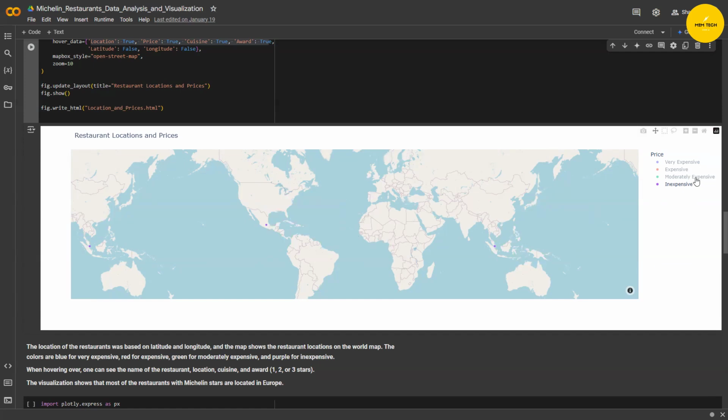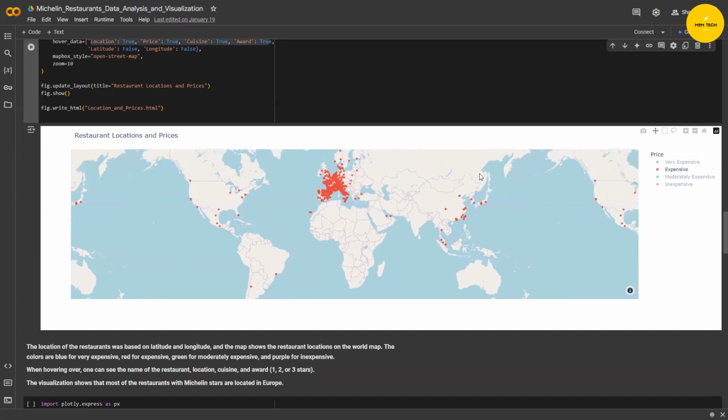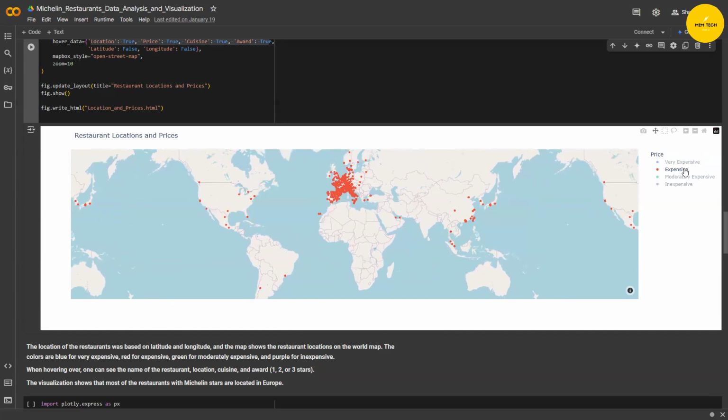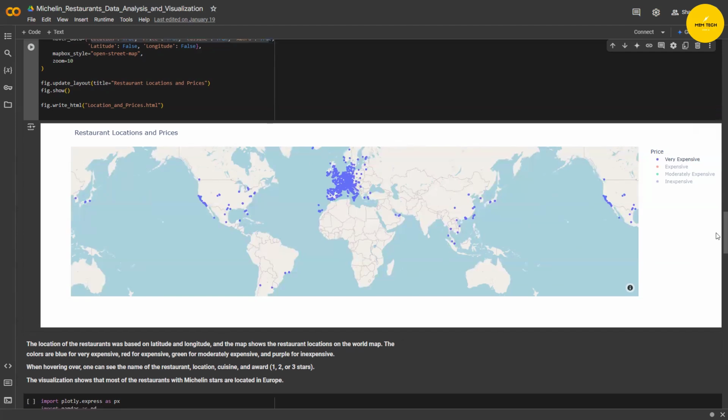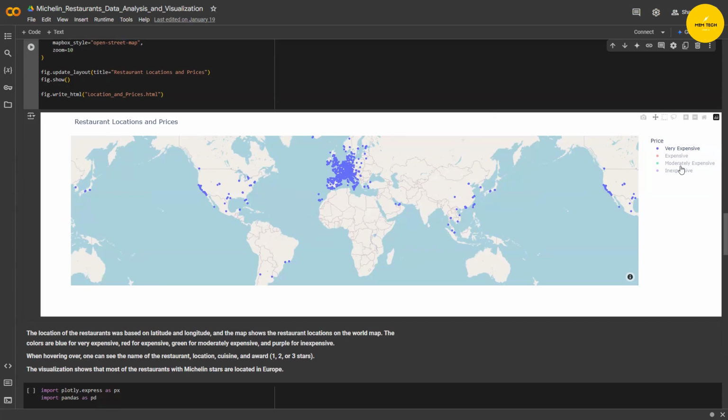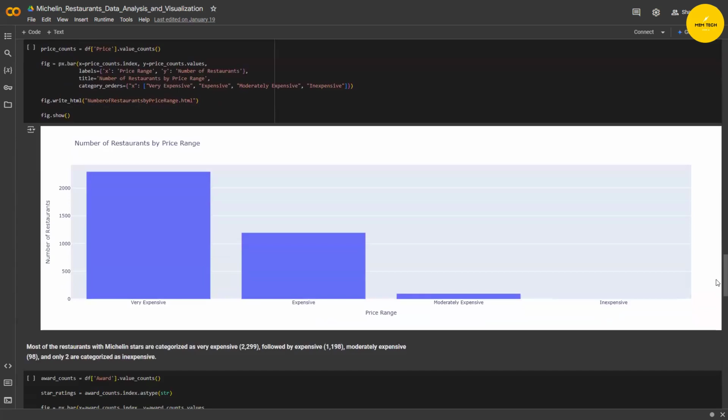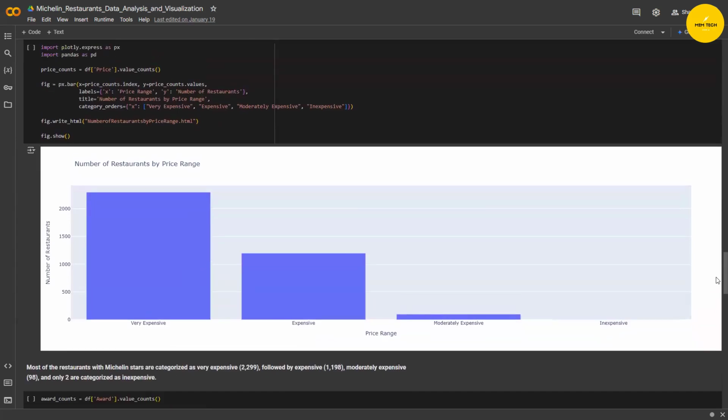When we come to the second category, we start to see more restaurants. When we take a look at expensive, we see more restaurants around the globe. And very expensive seems to be the majority. Based on these observations, we go to the second visualization, which is the number of restaurants by price range.